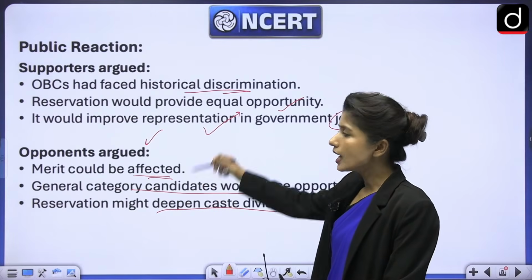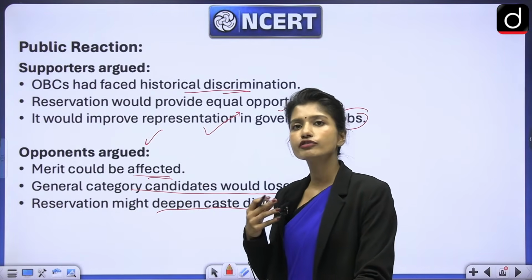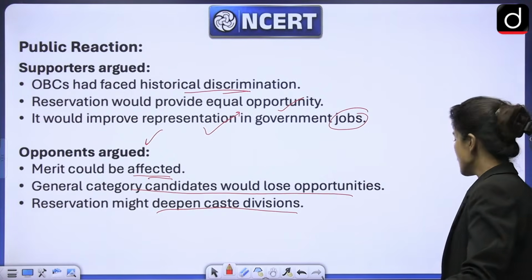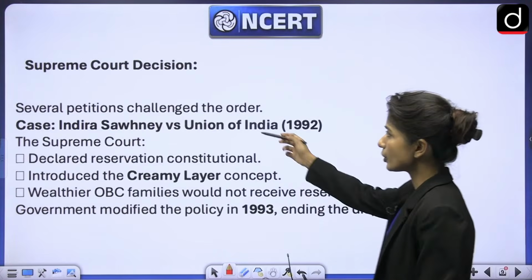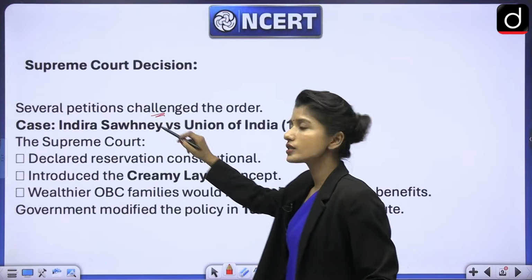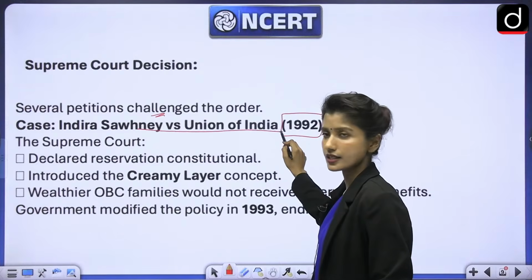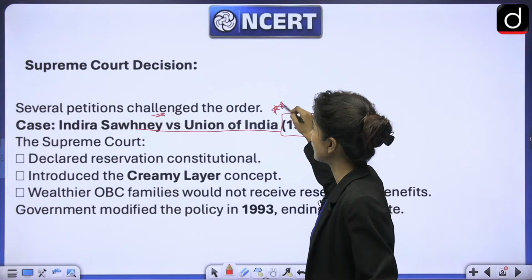So these were the arguments that were given, and a lot of cases were filed in the judiciary, that is the court, saying that this is wrong. Because of those several petitions, in 1992, there was the Indira Sawhney versus Union of India case. Now this is extremely important for you. You have to remember this.